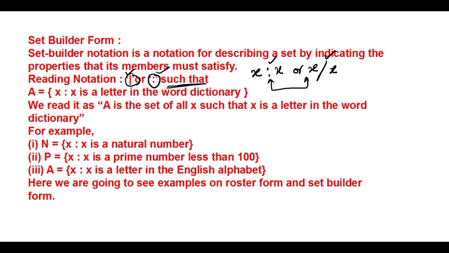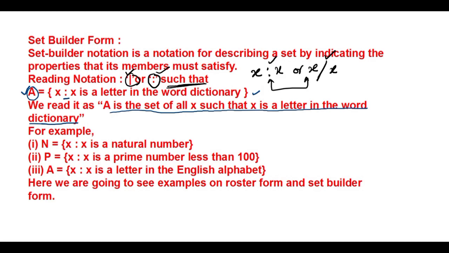Here is one example, I'm going to read this. A is equal to x such that x is a letter in the word dictionary. That means we read this as: A is the set, we have taken A as the set here, A is the set of all x such that x is a letter in the word dictionary. Okay, so we read like this.